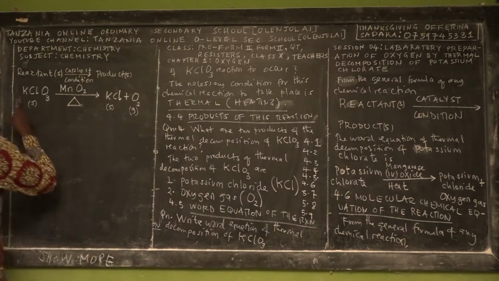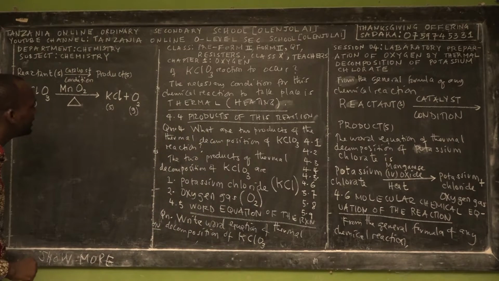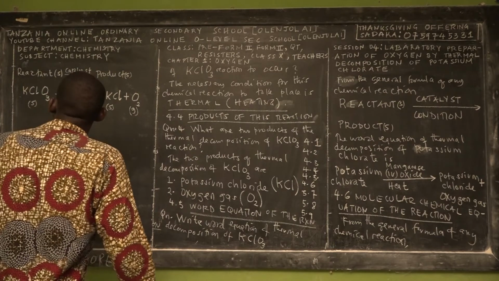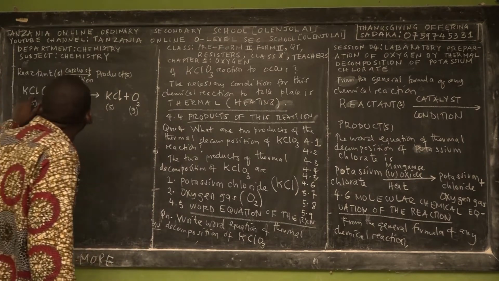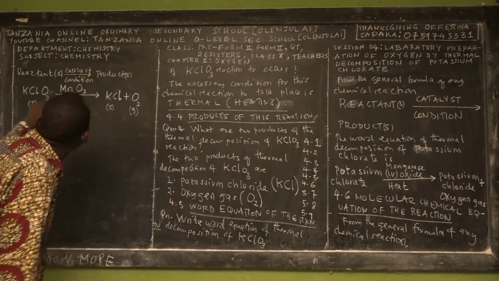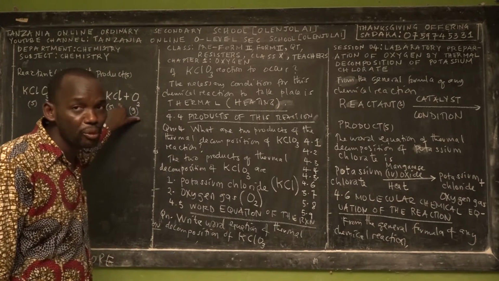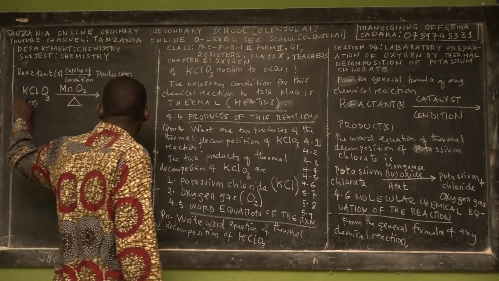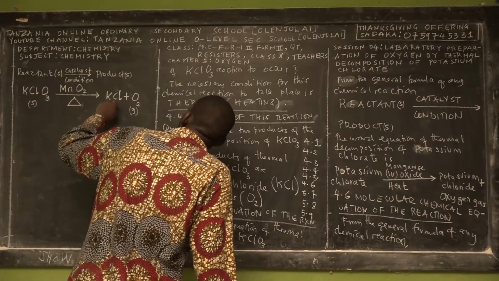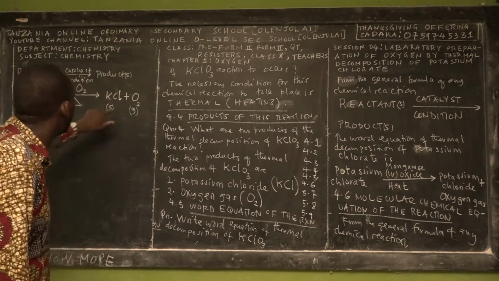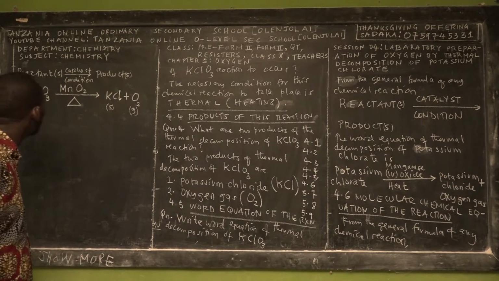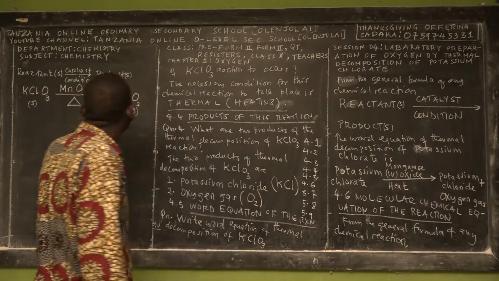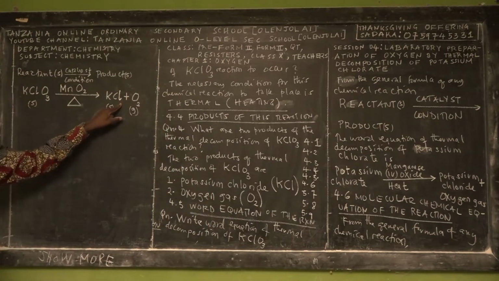Wonderful. How many atoms of potassium do you have? 1. How many potassium atoms do you have? Only 1. Then, how many atoms of chlorine do you have on the reactant side? It's 1 atom, and 1 atom of chlorine on the product side. We don't have a problem with the number of atoms of potassium, it is balanced already on the product side. We don't have a problem with the number of atoms of chlorine on the reactant side or the product side.